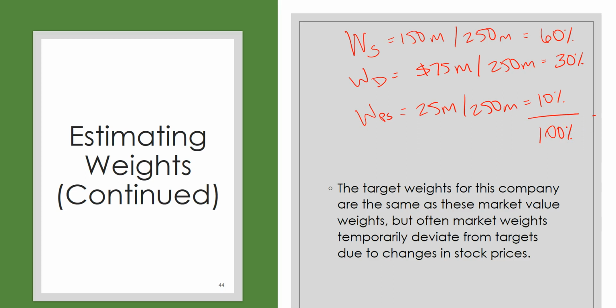So let's assume that the target weights for this company are the same as their current market weights. Market weights do sometimes deviate from targets because stock prices do fluctuate, but the company should consistently strive to meet those target weights.